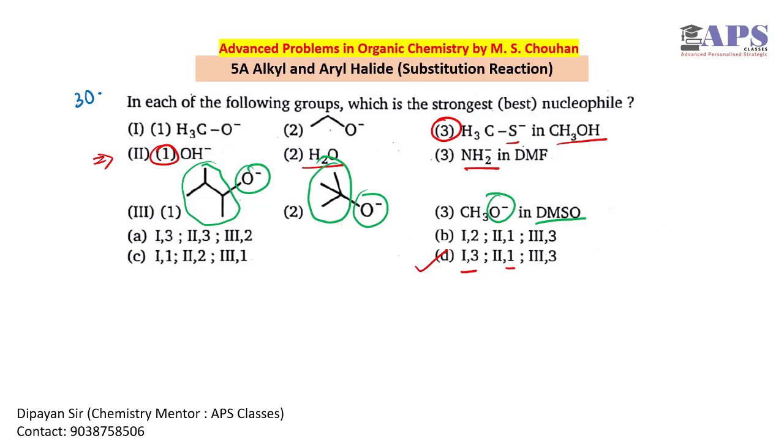If the nucleophiles are very sterically hindered, then it is impossible for them to approach the electrophilic carbon. So we need less sterically hindered nucleophiles, and CH2O minus is very much sterically free and the most nucleophilic in this case. So for option 1 we have 3, option 2 we have 1, and option 3 we have 3. So option D is the correct option.